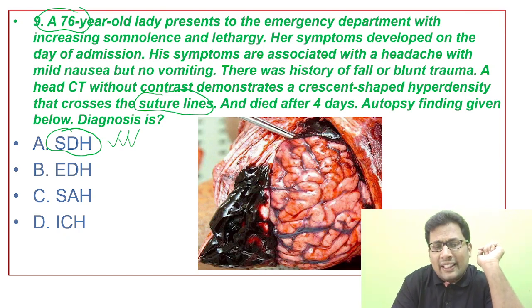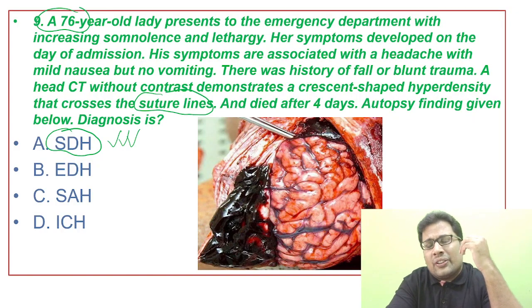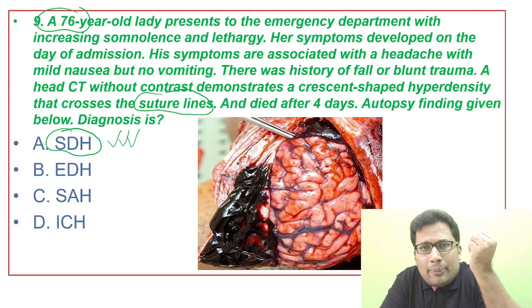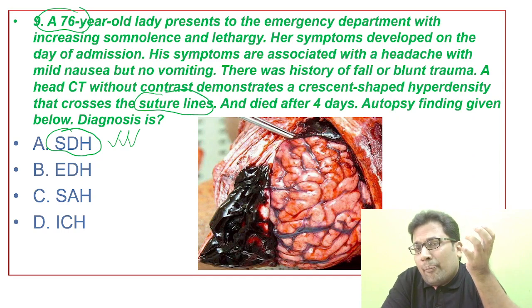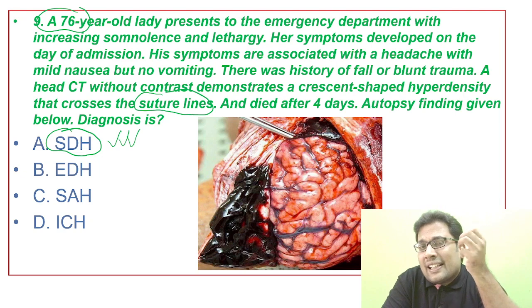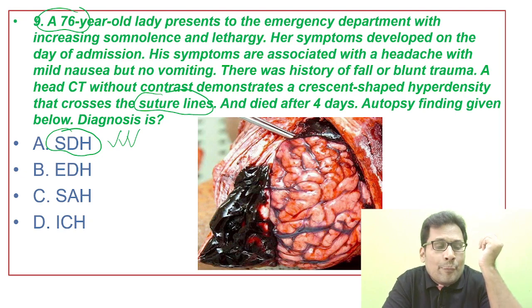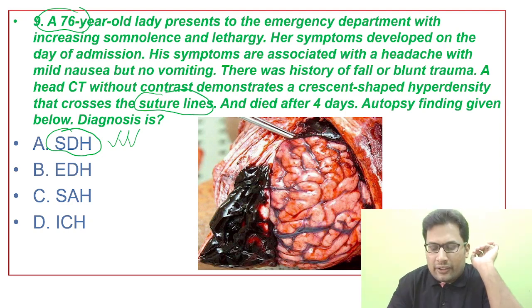What is EDH? EDH is because of bleeding from the middle meningeal artery, usually arterial origin. SAH is because of rupture of the berry aneurysm. ICH is very commonly seen in hypertension, the intracerebral hemorrhage. So the question number 9 answer is SDH.